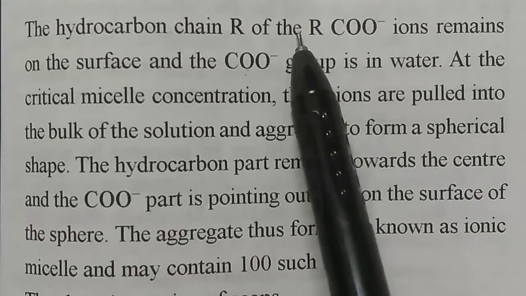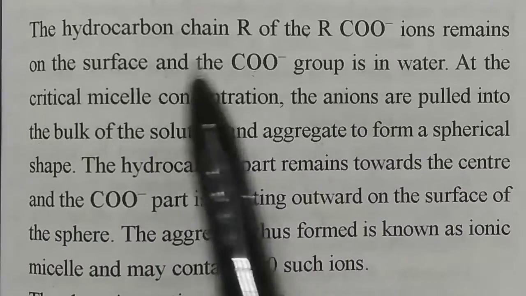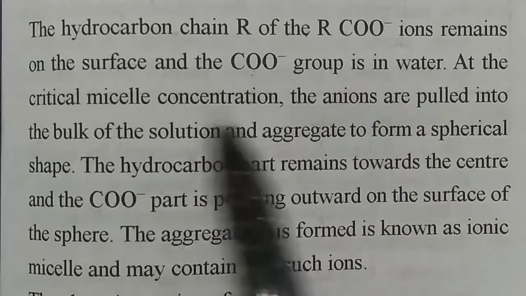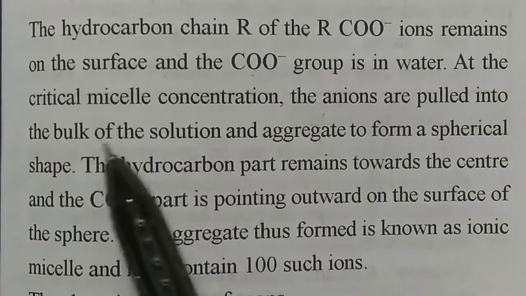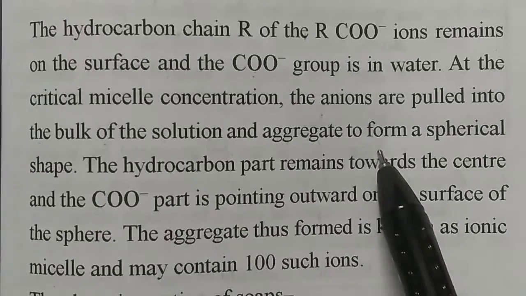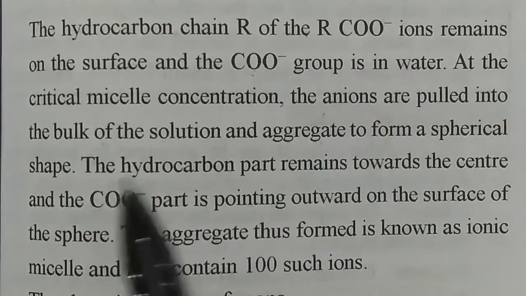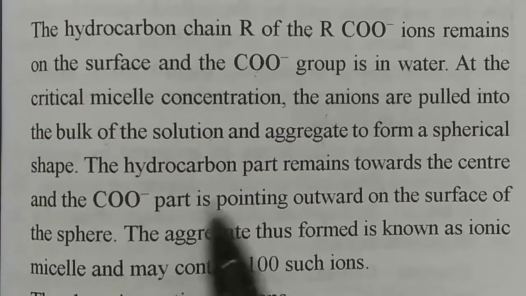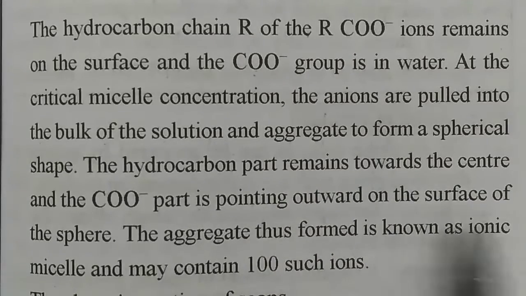The hydrocarbon chain R of the RCOO minus ions remains on the surface and the COO minus group is in water. At the critical micelle concentration, the anions are pulled into the bulk of the solution and aggregate to form a spherical or flower-like structure. The hydrocarbon part remains towards the center and the COO minus part points outward.